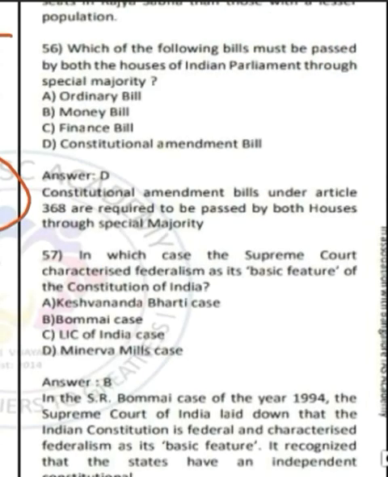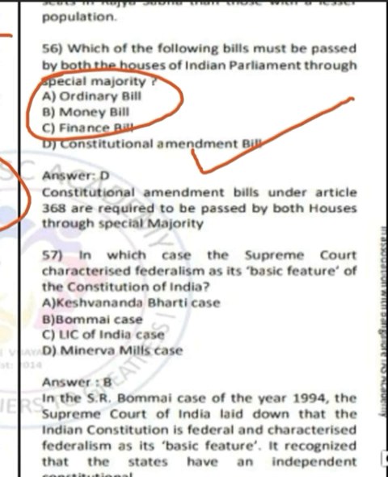Moving ahead to question number 56. Question number 56 says that which of the following bills must be passed by both the houses of Indian Parliament through special majority? So the answer is Constitutional Amendment Bill. Constitutional amendment bills under Article 368 are required to be passed by both the houses through special majority. The other bills mentioned here need not have a special majority in both the houses.